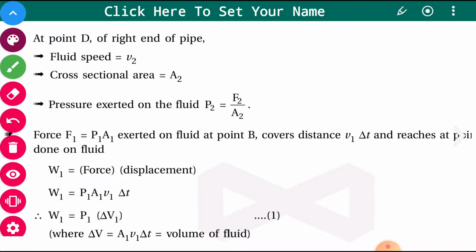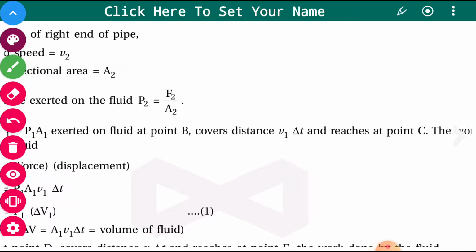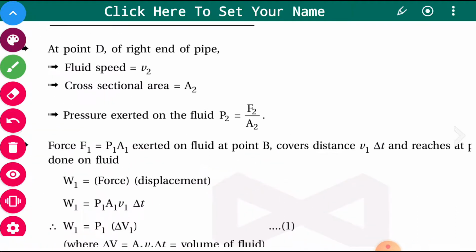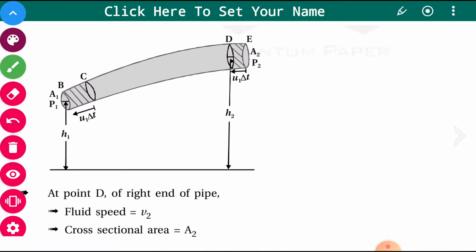This force is exerted on the fluid at point B, and the fluid covers a distance V1 delta T and reaches point C. Try to understand, the distance covered is V1 delta T.